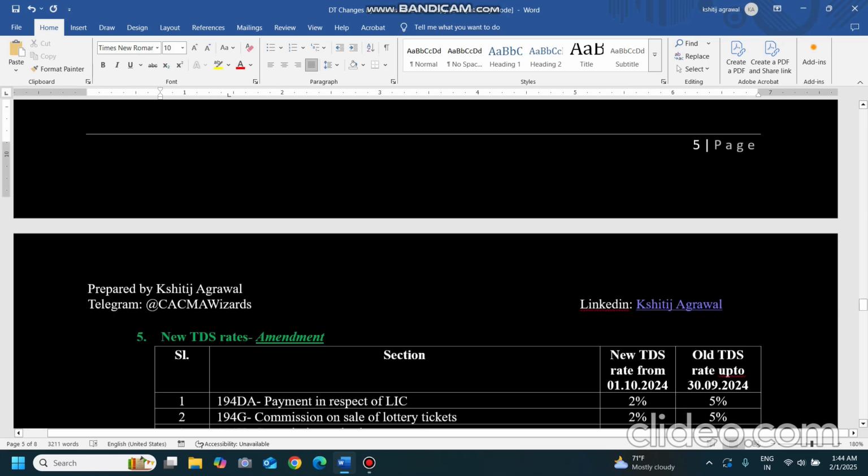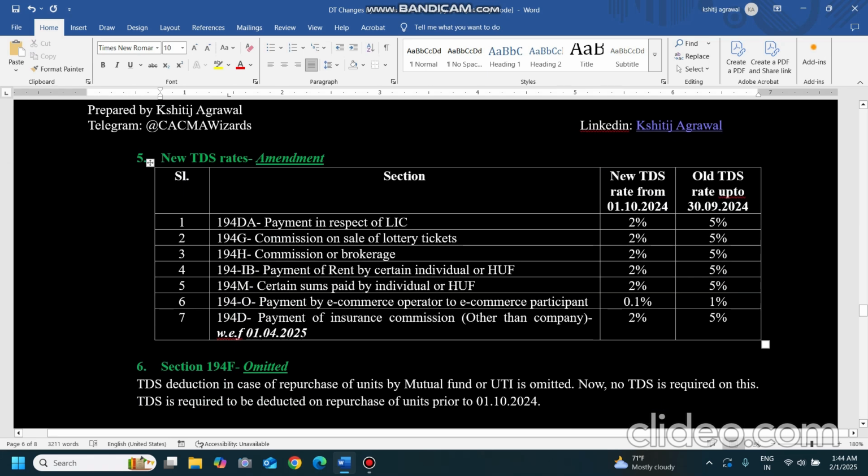Now coming to the next point, certain rates are changed. Just the rate change from 5% to 2% is done in some cases. 194DA, payment in respect of life insurance policies. Then commission on sale of lottery tickets 194G, commission or brokerage under 194H, payment of rent by certain individuals or HUF, above the 50,000 per month or part of the month limit, under 194IB. There also it is 2% now. Certain sums paid by individuals or HUF under 194M.